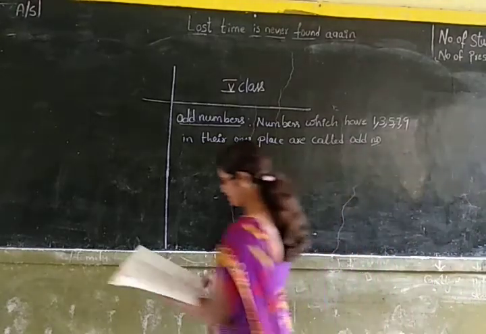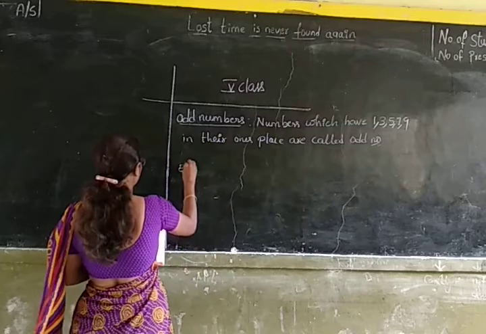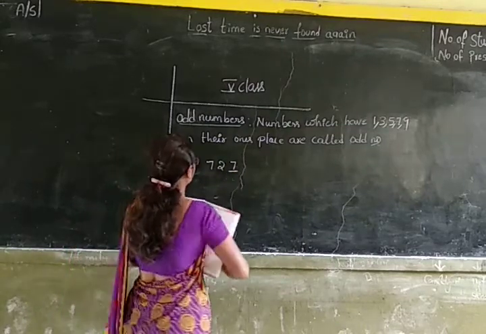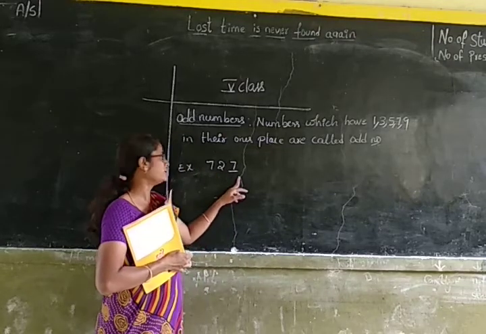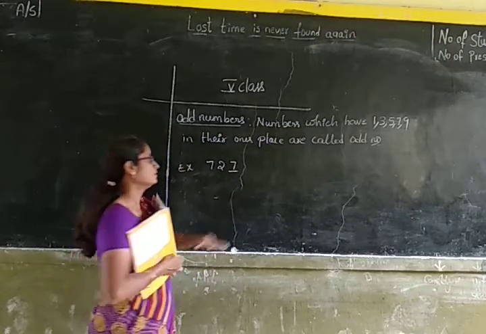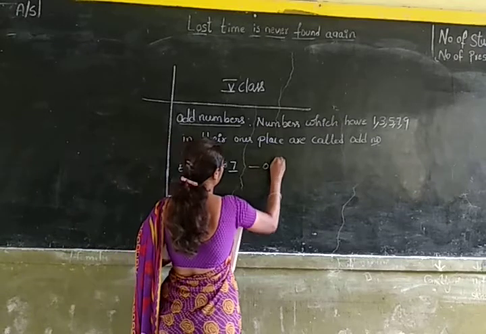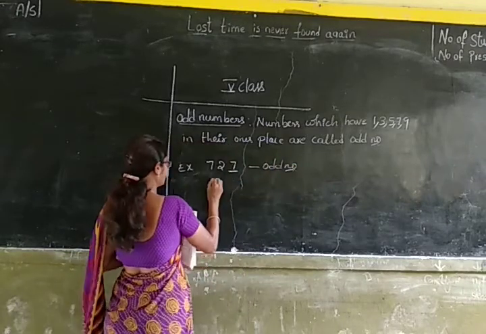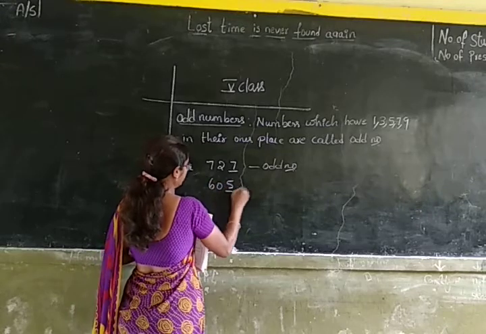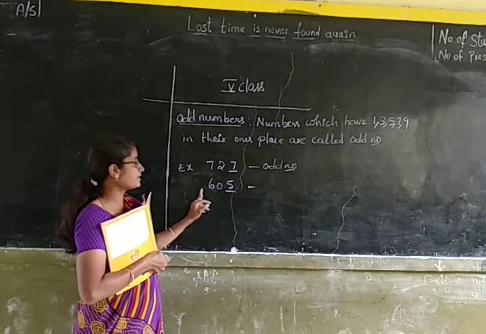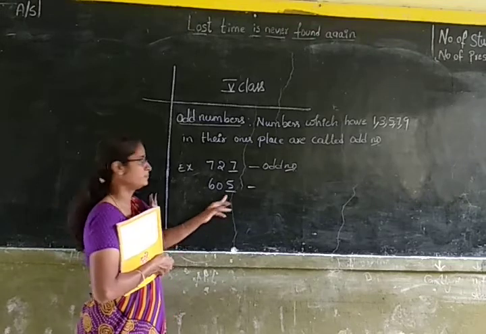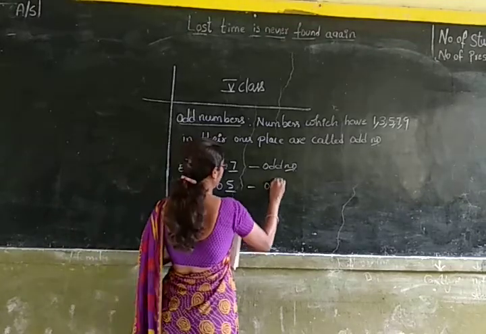For example, 727. 727 in its ones place it is having 7. So it is an odd number. Similarly, 605. 605 is having 5 in its ones place. So it is an odd number.